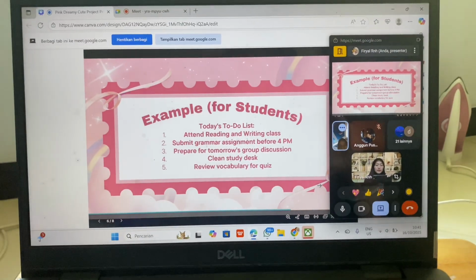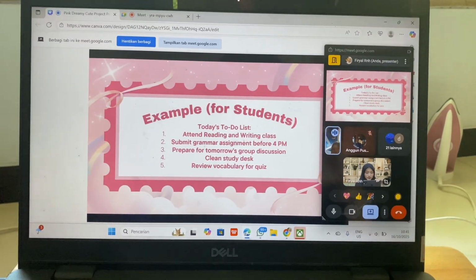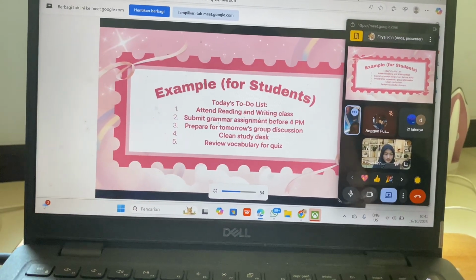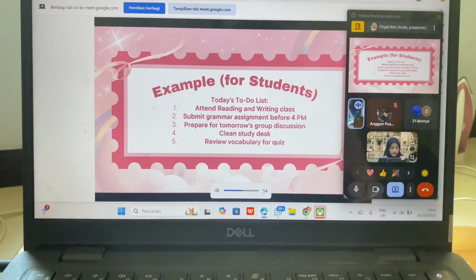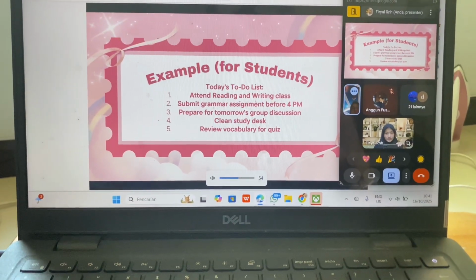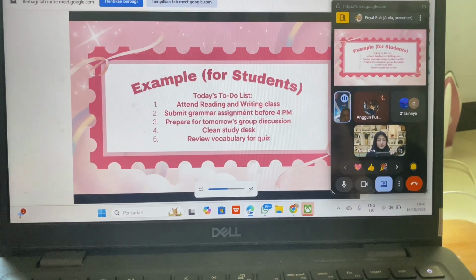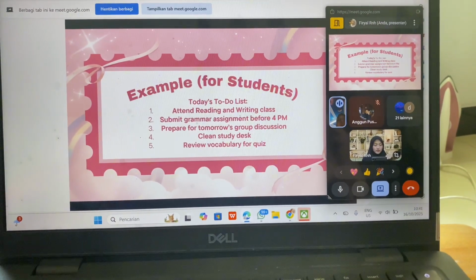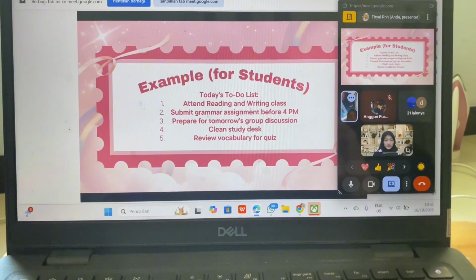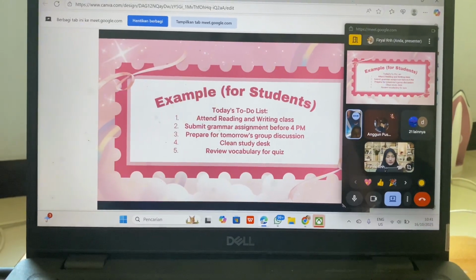Okay, the next example. Here's an example of a to-do list made for students. For today, the list includes number one, attend reading writing class. Number two, submit grammar assignment before 4 p.m. Number three, prepare for tomorrow's group discussion. Number four, read study deck. And number five, review vocabulary for quiz.